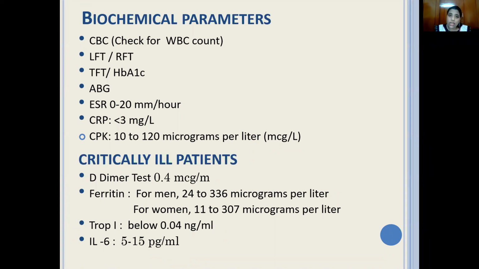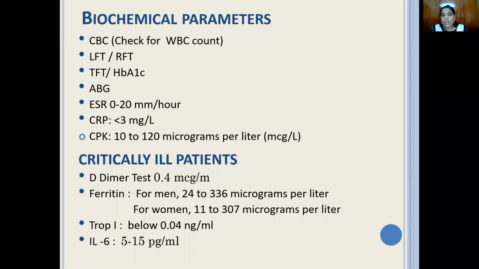Apart from ABG, there are some markers which indicate infection, that is the ESR, erythrocyte sedimentation rate, if it's more than 20. C-reactive protein, all of us are aware, is a classic marker of inflammation. It's an acute phase protein synthesized by the liver. And then CPK is a marker of cardiac muscle injury. So those also may be high and may be done in patients with COVID. So we need to check and interpret them well.